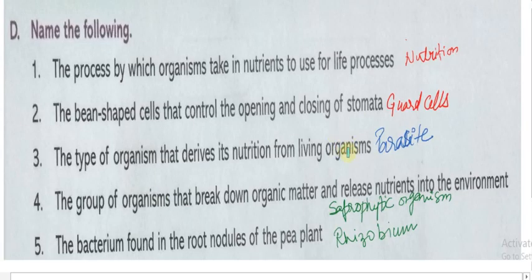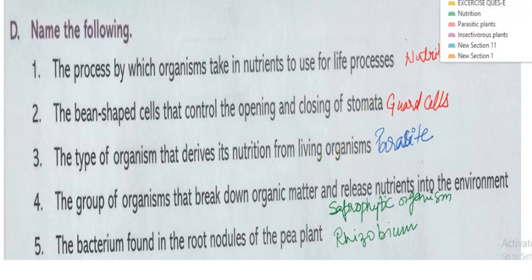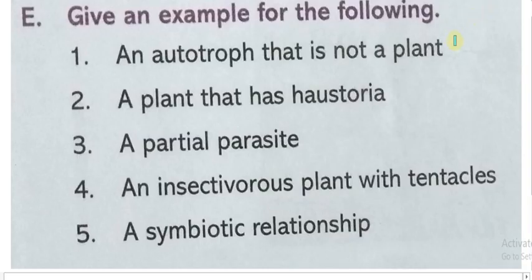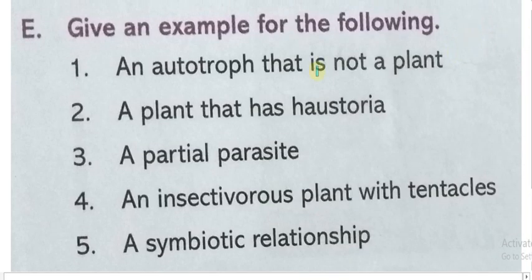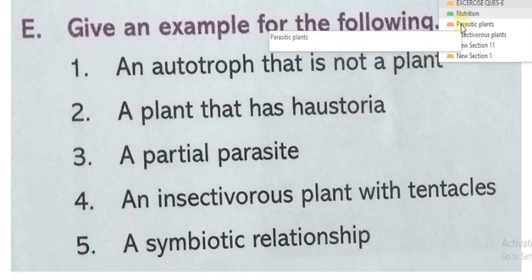Now this part, the D question, has been covered. Now come to the E question. Here we have to give an example for a particular statement. The first question is: an autotroph that is not a plant. It is not a plant, as we know that only plants prepare their own food by themselves, but it is not true, as we know. Let me show you.